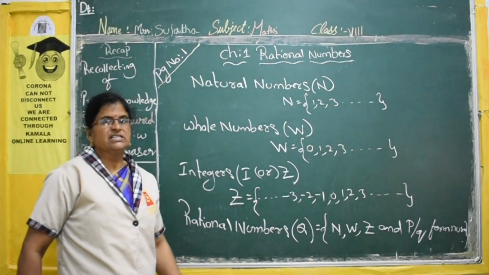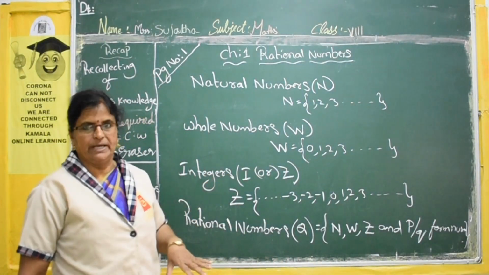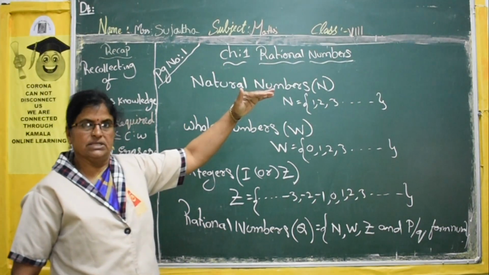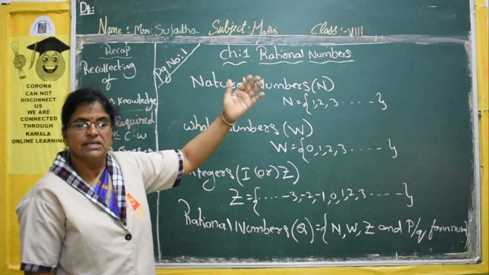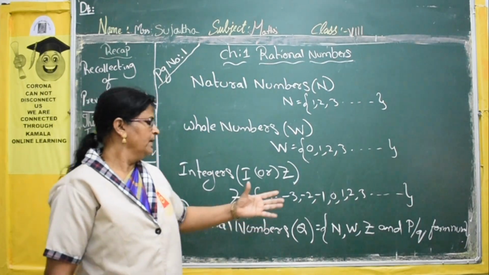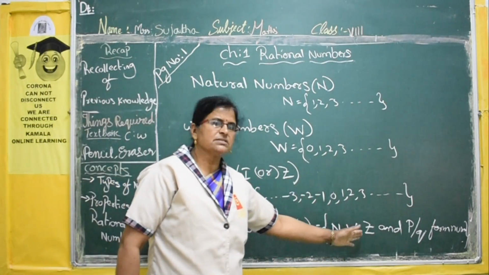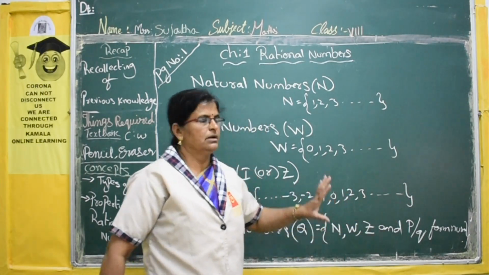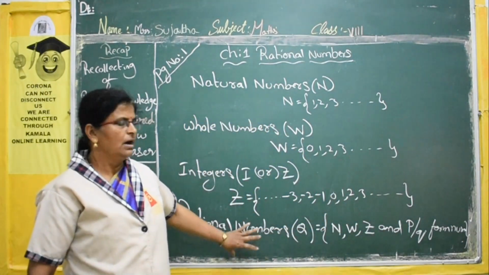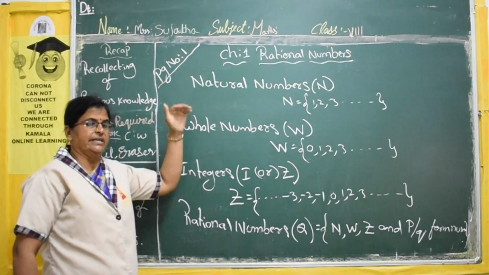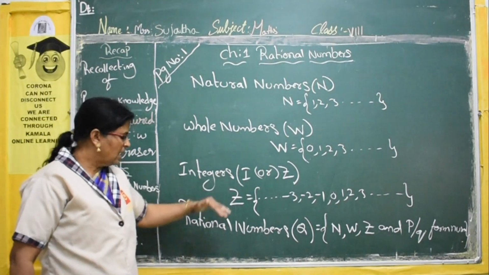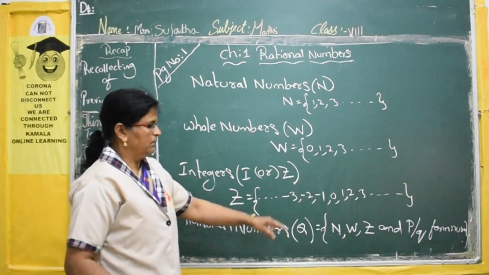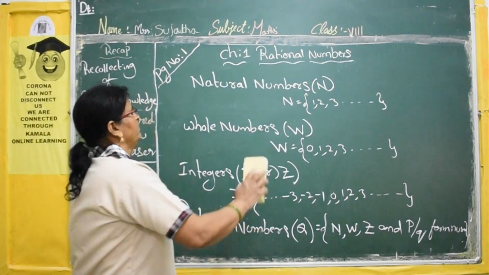So what is p by q form? I will explain. First listen. So rational numbers is the combination of natural numbers, whole numbers, integers and p by q form numbers. Now I hope you all understood. Already up to integers we studied in the 7th class. Now our new topic will be rational numbers. Okay, now we will move to what p by q form numbers are.